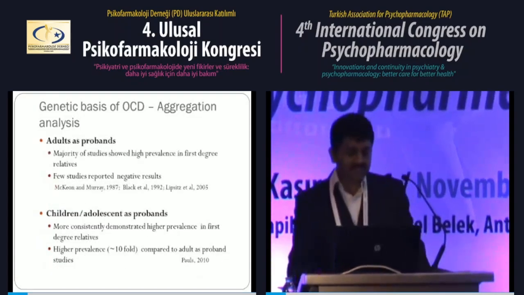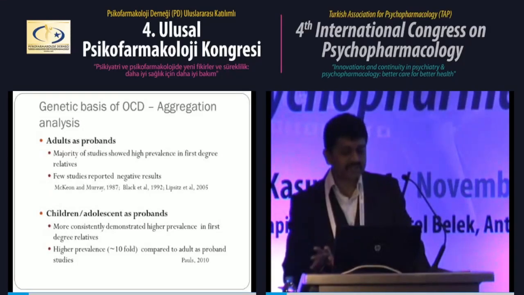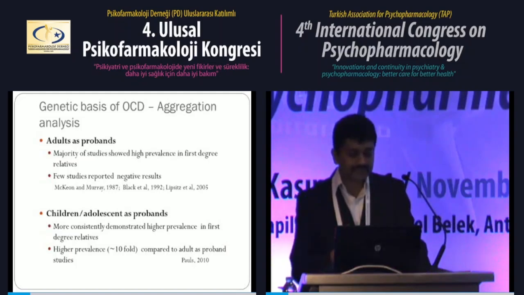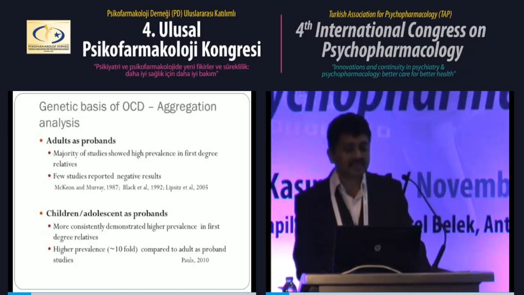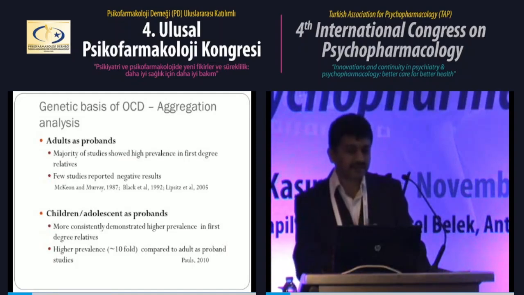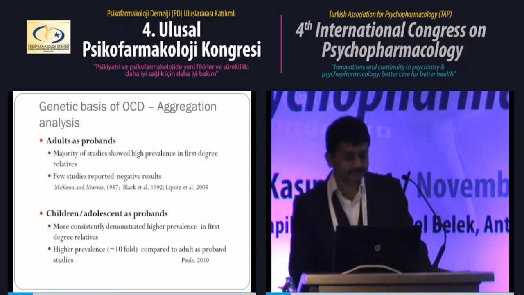But when the studies were categorized into adults as proband studies versus children as proband studies, it was seen that the children as proband studies have more consistently demonstrated higher prevalence of OCD. And it was also shown that the prevalence was higher in relatives of children with OCD when compared to adults with OCD. So it can be said that children with OCD have a higher genetic contribution to the pathogenesis of OCD.